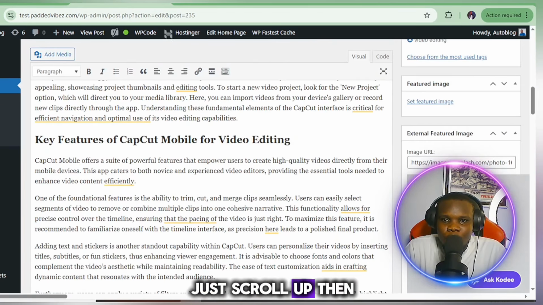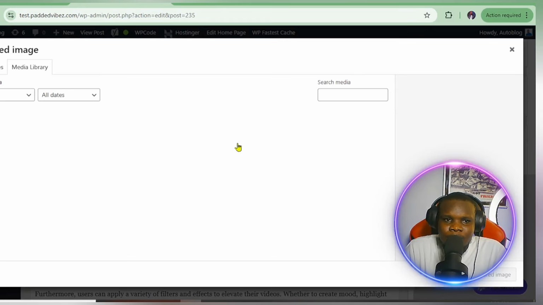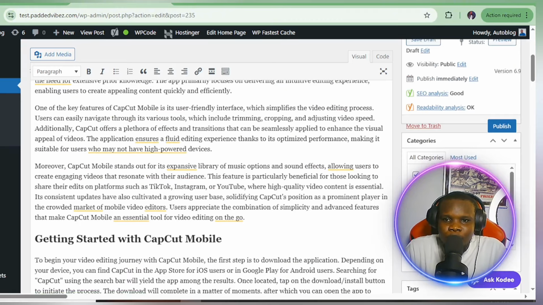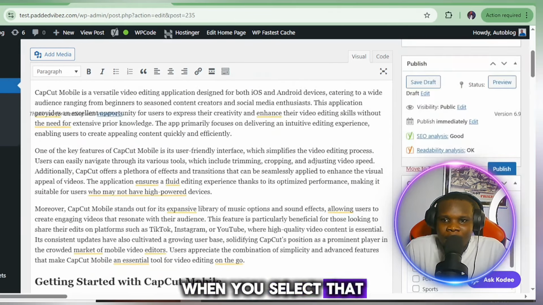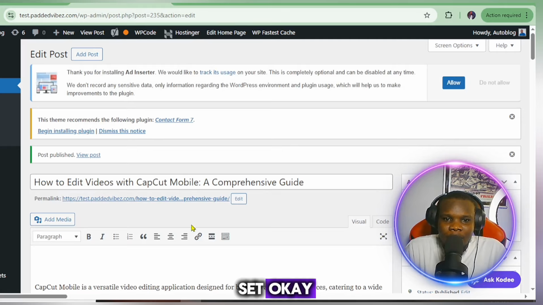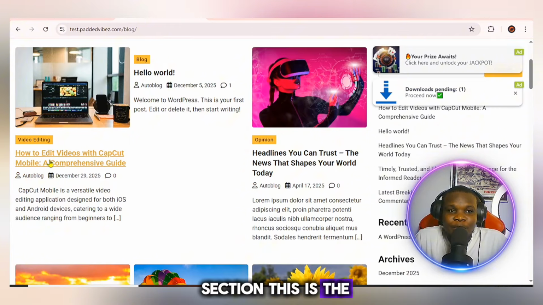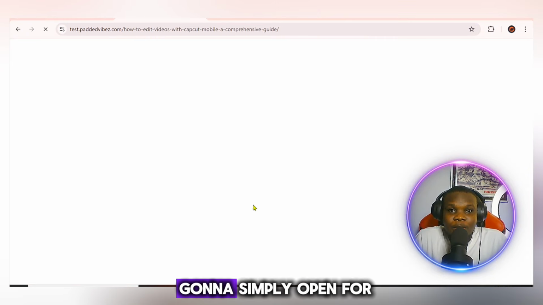Just scroll up, then click on this. But remember, you have to select your category right here. When you select that, then click on this publish button. Our blog is already set. If you go back to the blog section, this is the blog post. If you click on this, it is going to open for you.